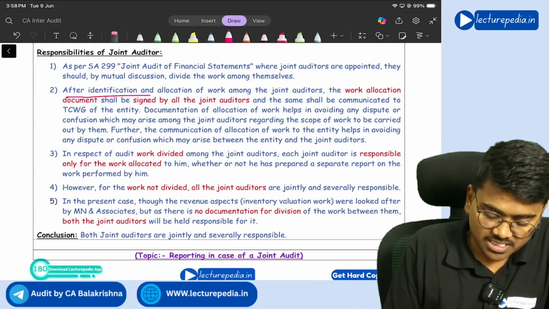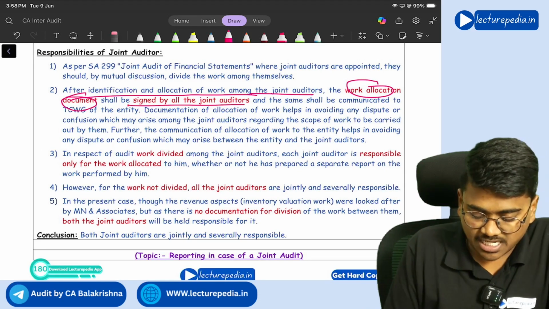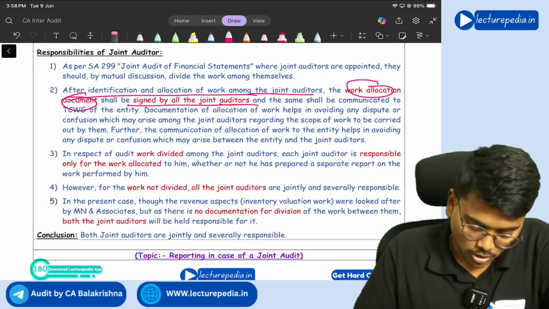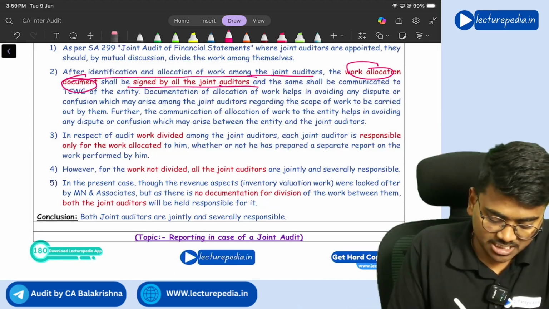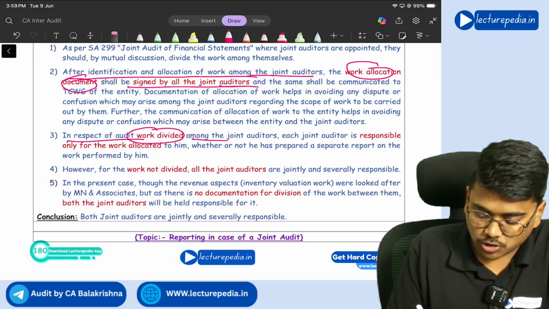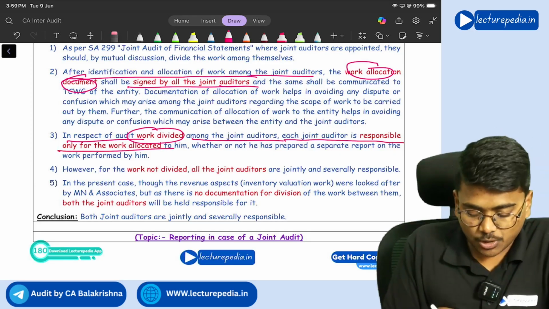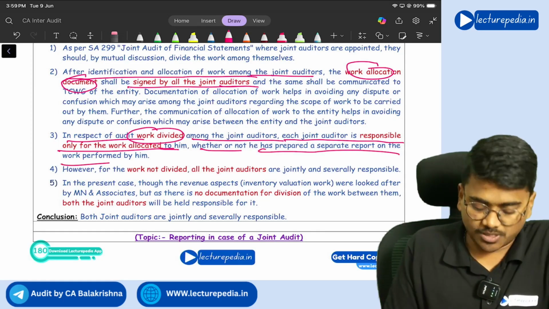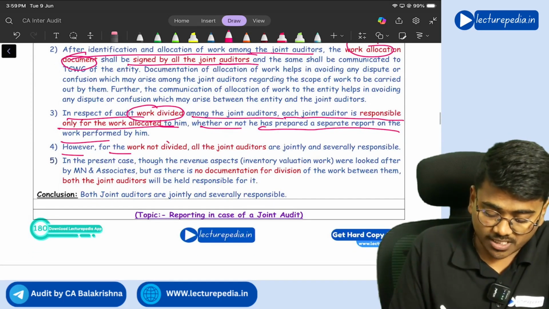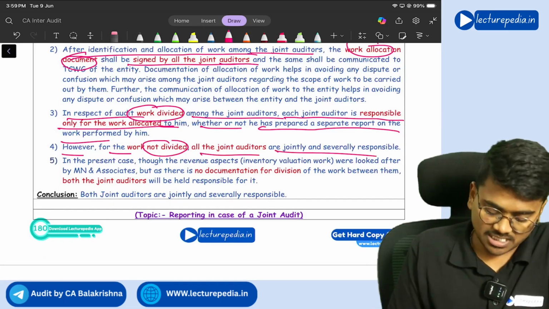After identification and allocation of work among joint auditors, the work allocation document shall be signed by all the joint auditors. In respect of audit work divided among joint auditors, each joint auditor is responsible only for the work allocated to him, whether or not he has prepared a separate report on the work performed by him. However, for the work not divided, all the joint auditors are jointly and severally responsible.